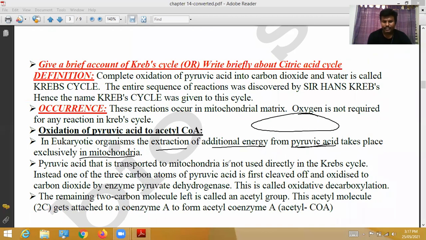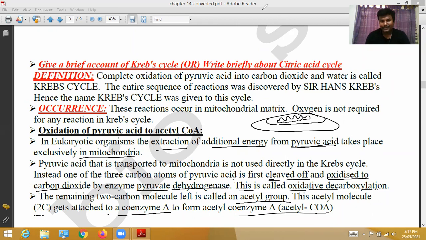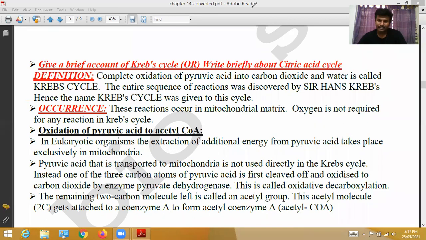Pyruvic acid that is transported into the mitochondria is not used directly in the Krebs cycle. Instead, one of the 3 carbon atoms of pyruvic acid is first cleaved off and oxidized to carbon dioxide by the enzyme pyruvate dehydrogenase. This is called oxidative decarboxylation. The remaining 2 carbon molecule is called an acetyl group. This acetyl group attaches to coenzyme A to form acetyl coenzyme A.